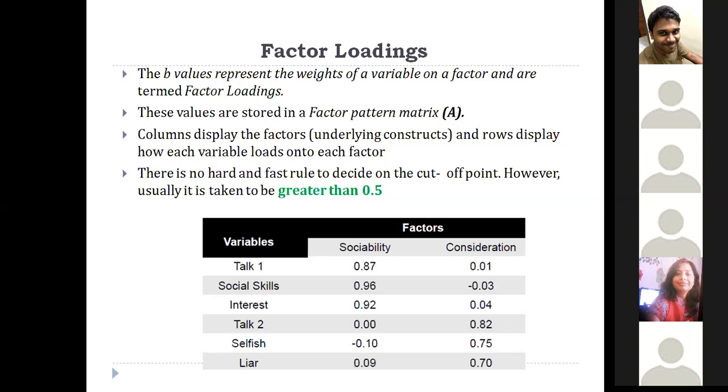When you see sociability, talk 1, social skills and interest weights are greater than 0.5, whereas for the rest of the three, the factor loadings for consideration are high. So factor loadings also validate that we can group these three things together for one factor and these three for the second factor, consideration.